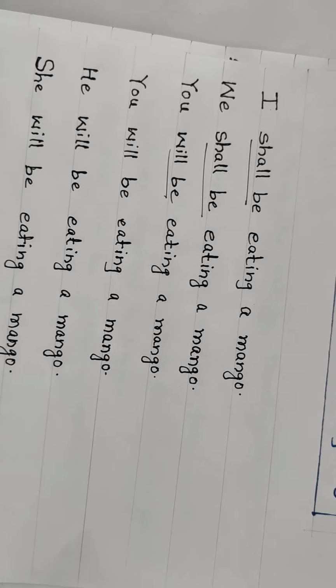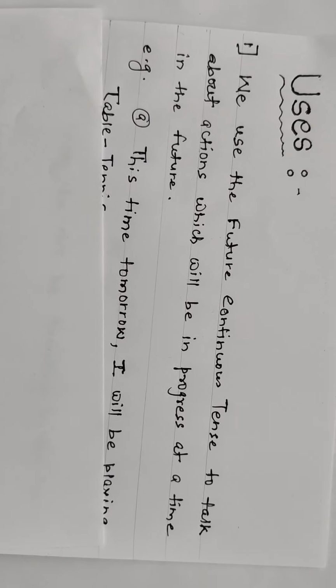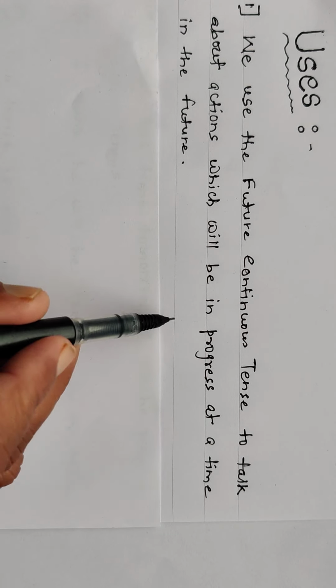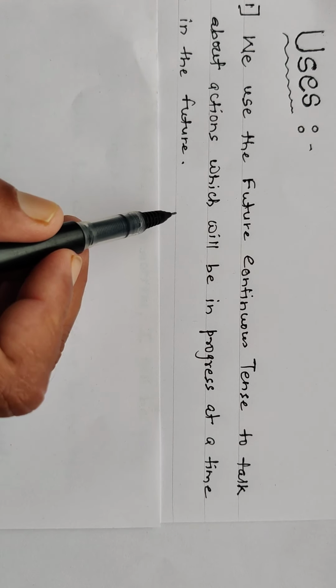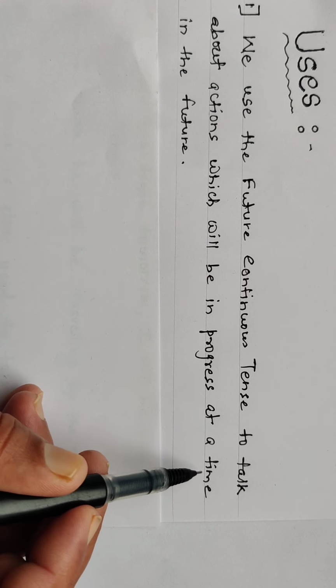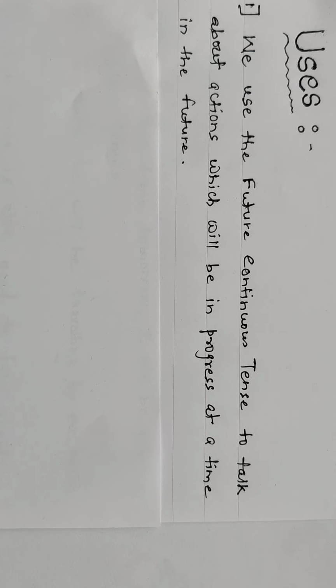Now we will see the uses. Look here, uses of future continuous tense. First use, look here, we use this tense to talk about actions which will be in progress at a time in the future. Actions which will be in progress at a time in the future.